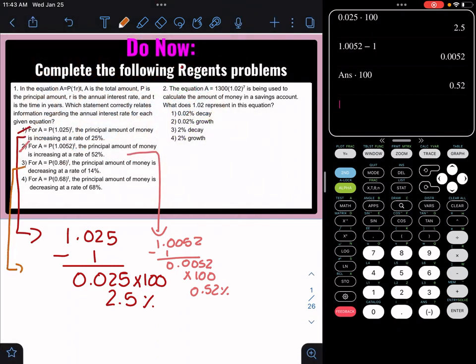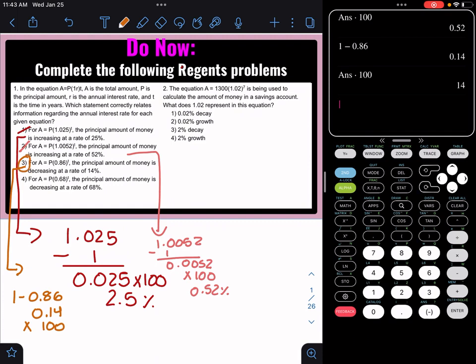Let's try number 3. Number 3 is saying 0.86, the principal amount of money is decreasing at a rate of 14%. Well, to get 0.86, they had to do 1 minus whatever the percent rate is. So I'm going to do 1 minus 0.86 to see what's left over. 1 minus 0.86 is 0.14. And let's get that into a percent by timing it by 100. Hey, that works, 14%. Our answer is choice 3.